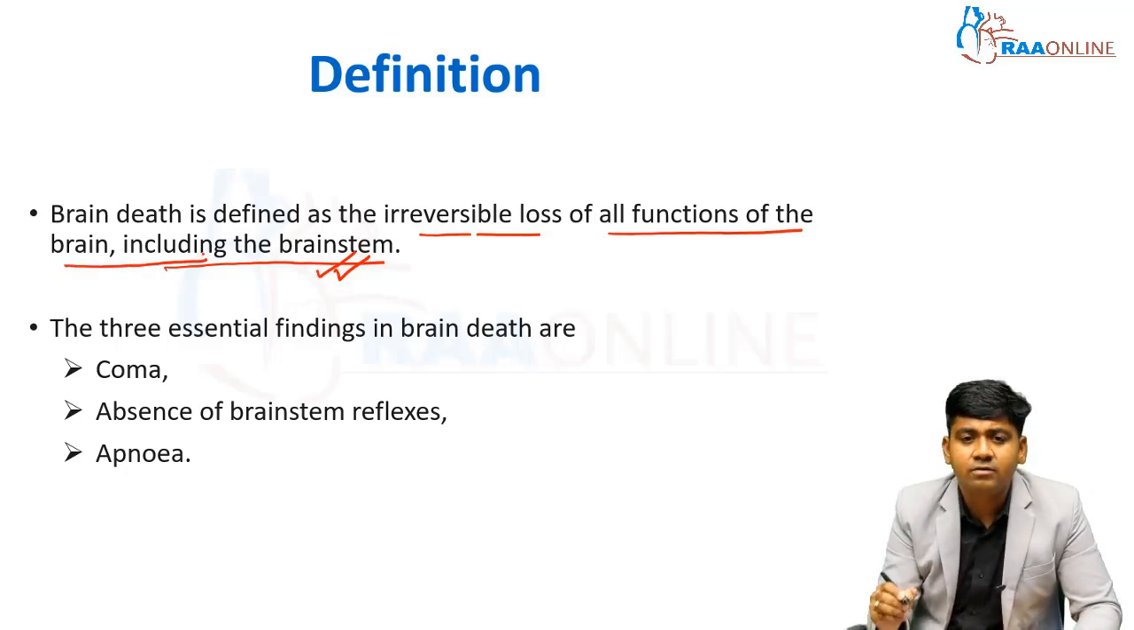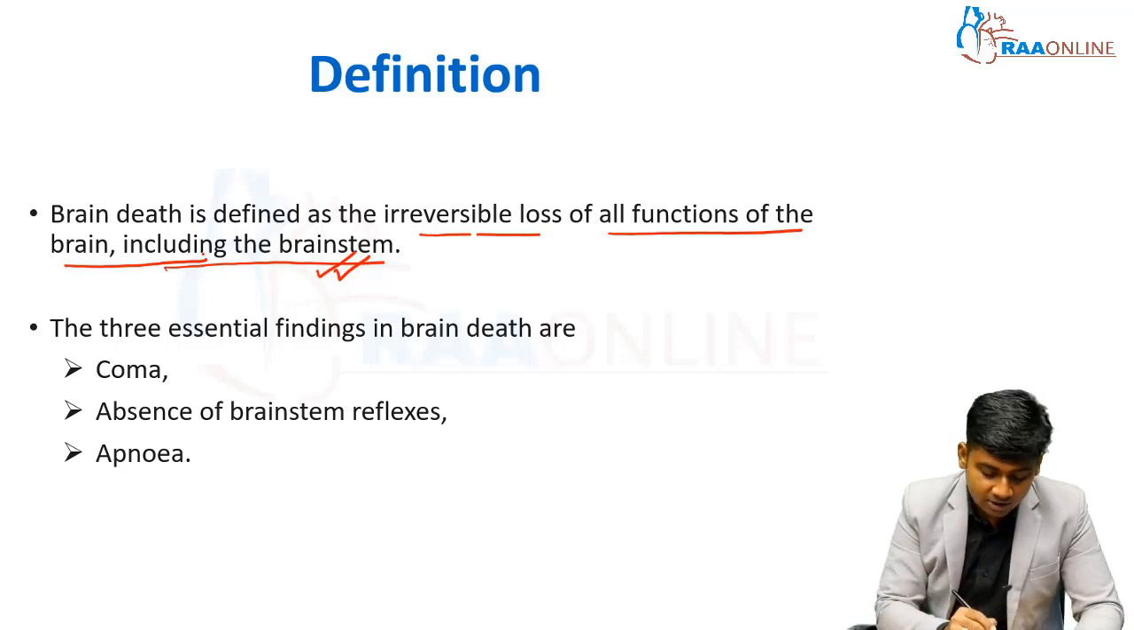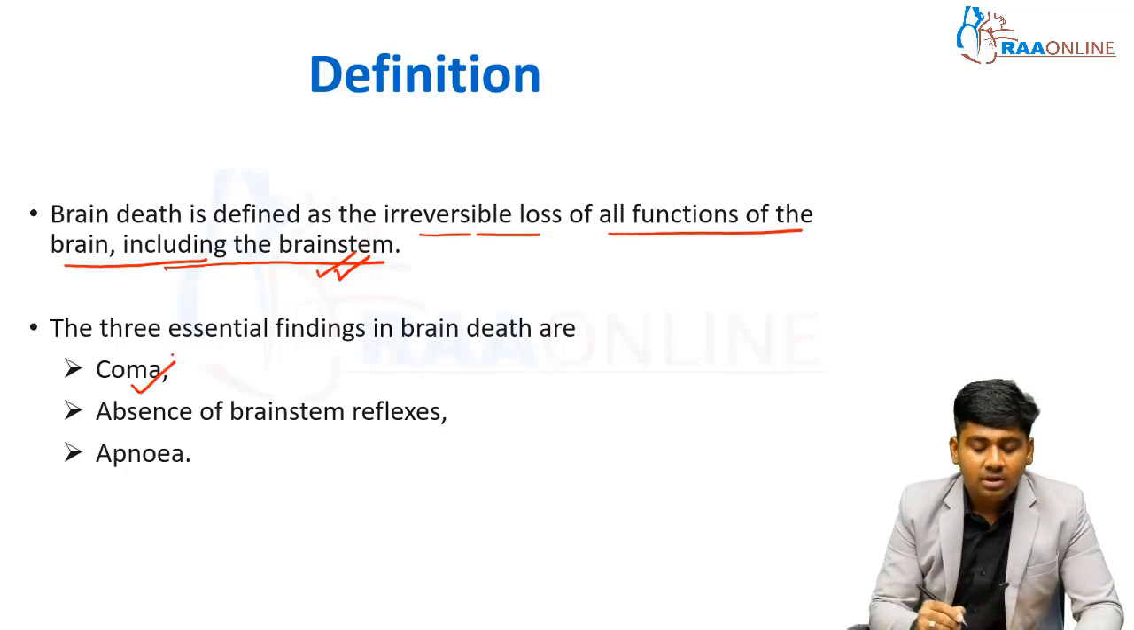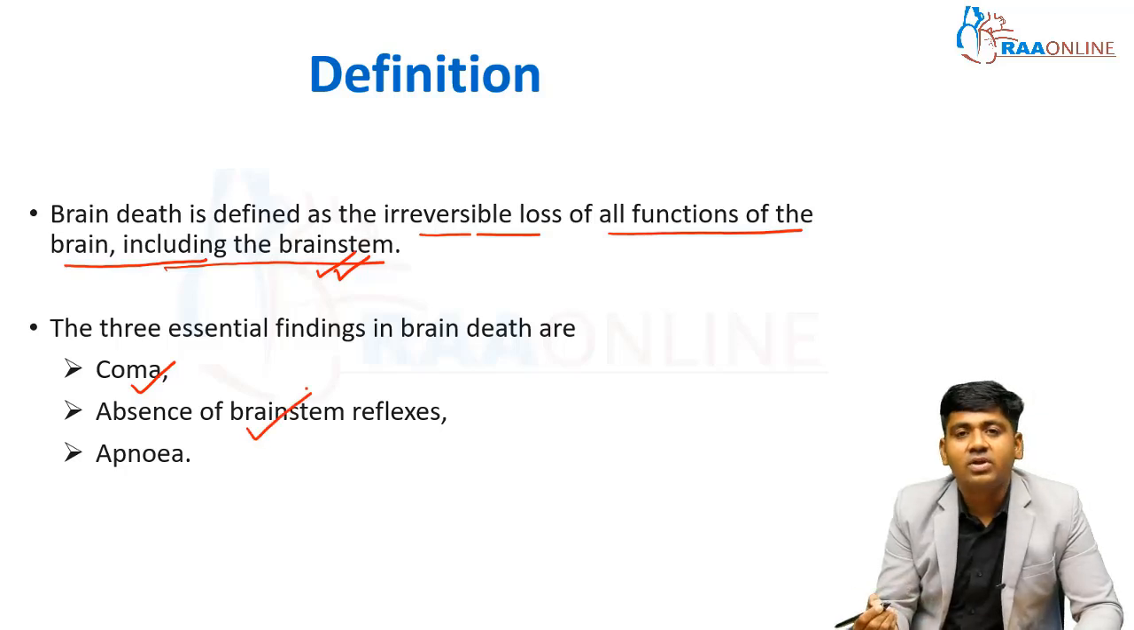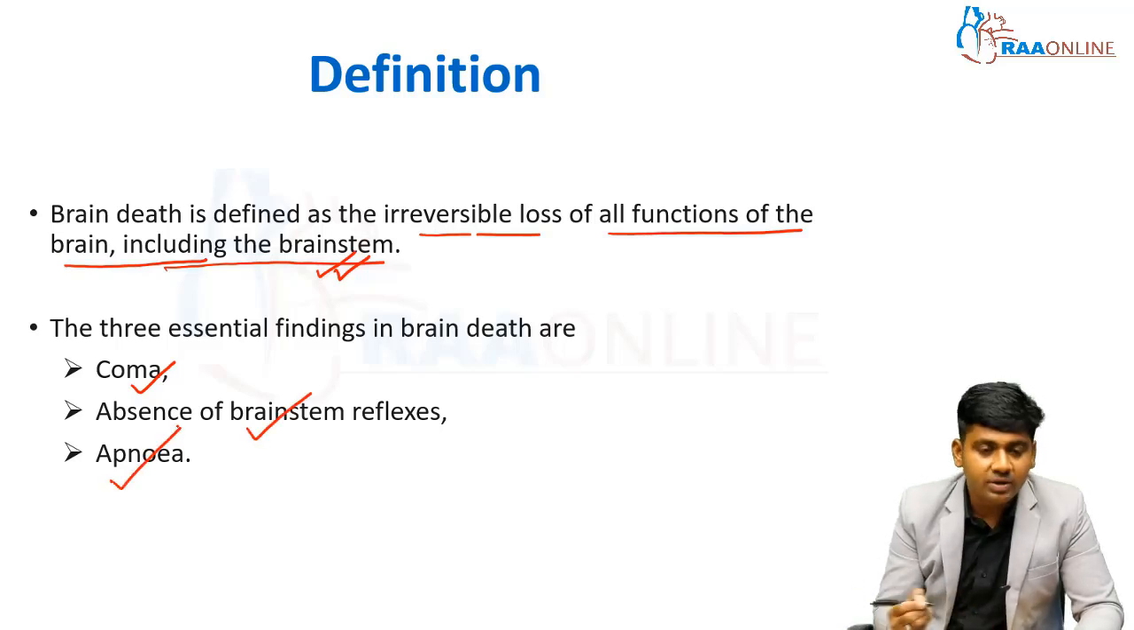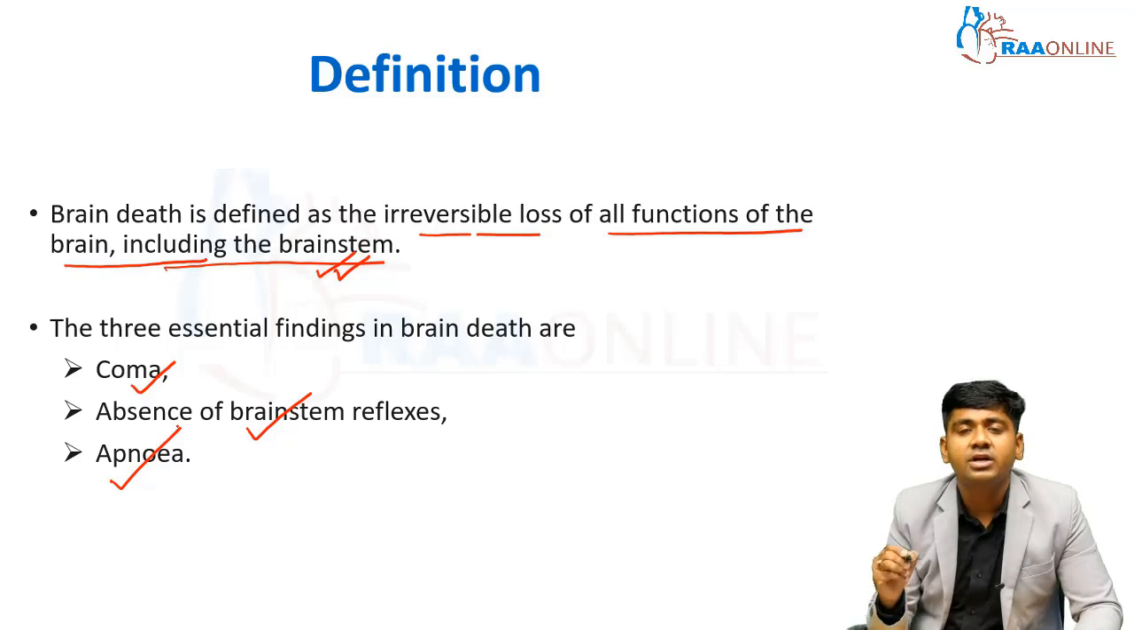So what are the three essential findings in the brain death patient? The patient must be comatose, there must be absence of all the brainstem reflexes, and the patient is having apnea. That means the patient must be on the ventilator.